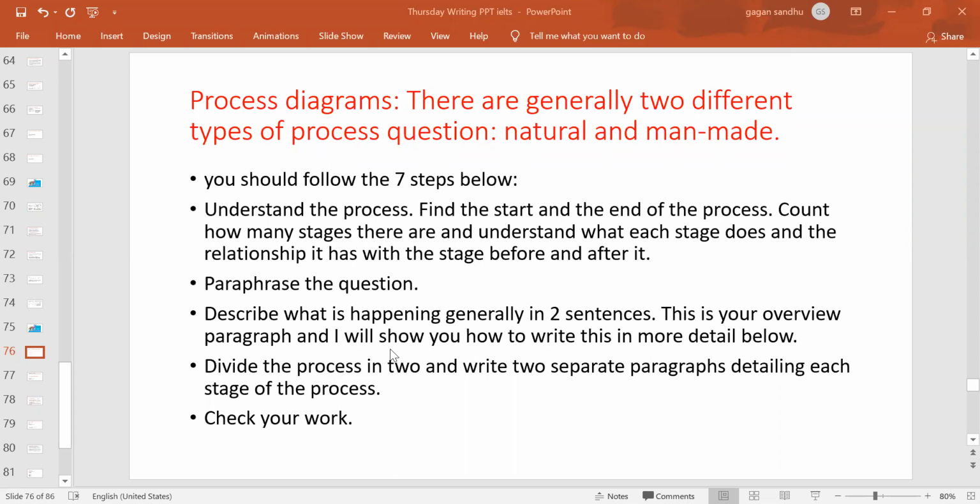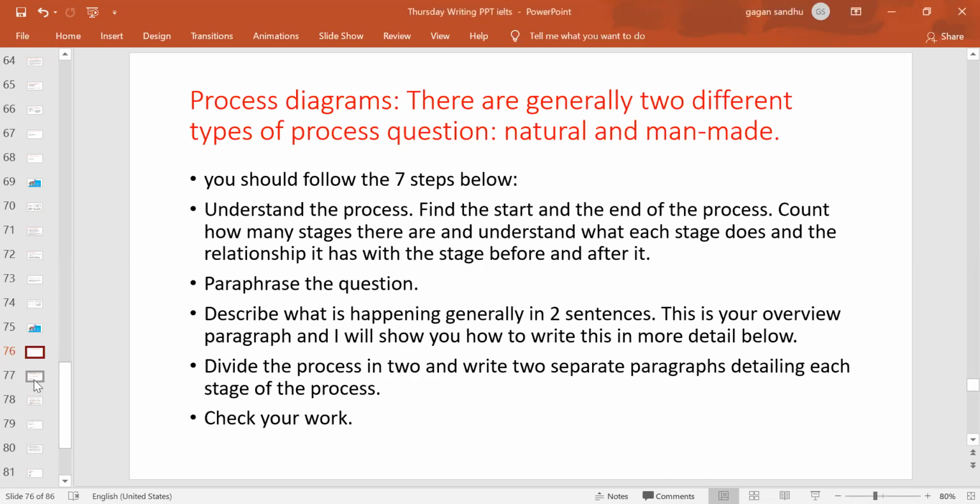There are 5 stages in that, and every stage is describing the process of development or production of the tree to its full adult version, right? Now divide the process. Obviously we've got 6 stages. Divide three stages and write those three stages in the next third and fourth paragraphs. So this is how you complete the 4 paragraph structure here.